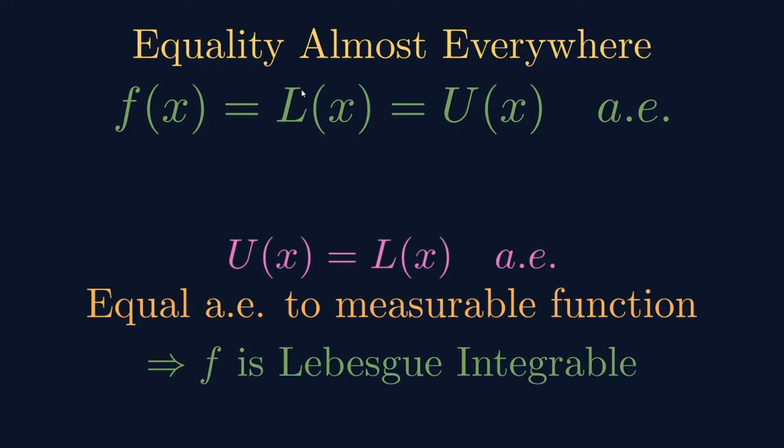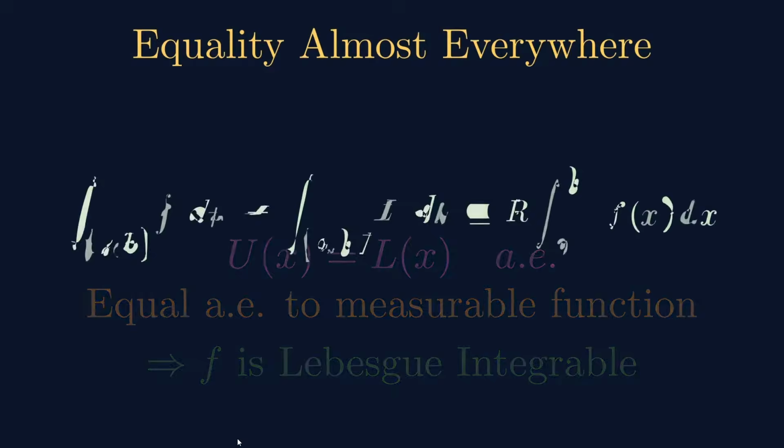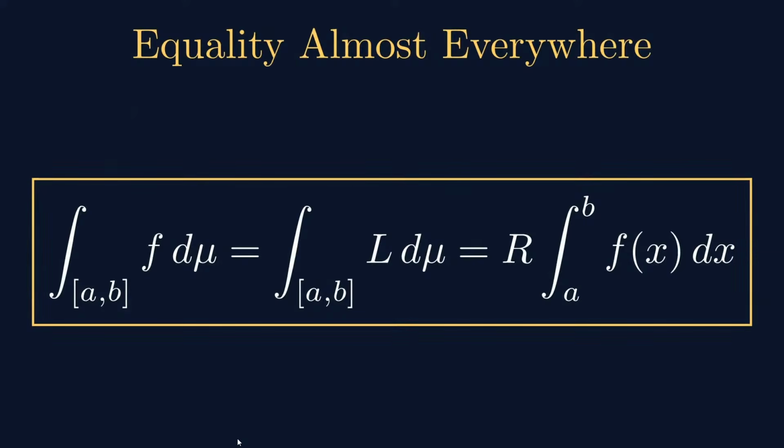But what is the integral of L(x)? The integral of L(x) is a Riemann integral. Okay, that is why the conclusion comes here. This is integrable. Its integral is exactly equal to the integral of this one. But what is the integral of L(x), U(x)? Its integral is a Riemann integral. Okay, that is the thing. That is the final conclusion. You can draw it. Yeah, this is the conclusion.